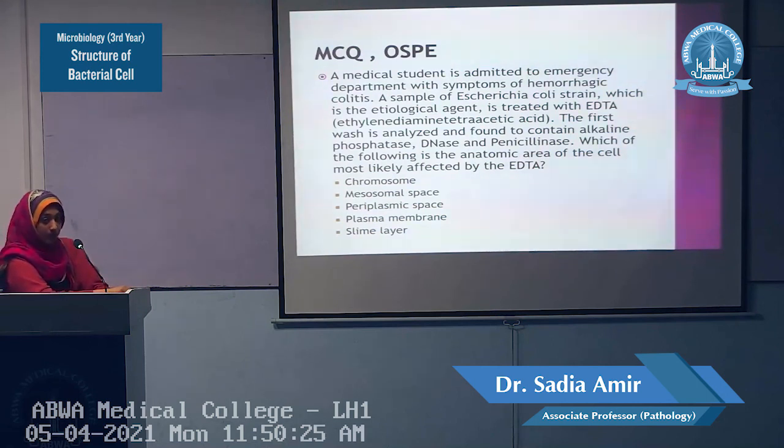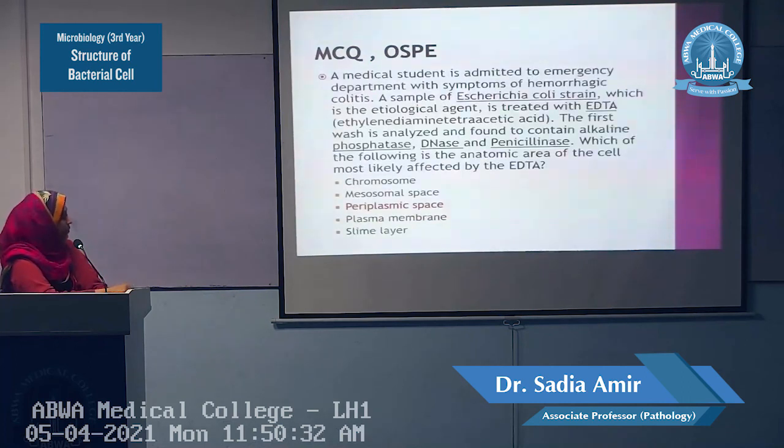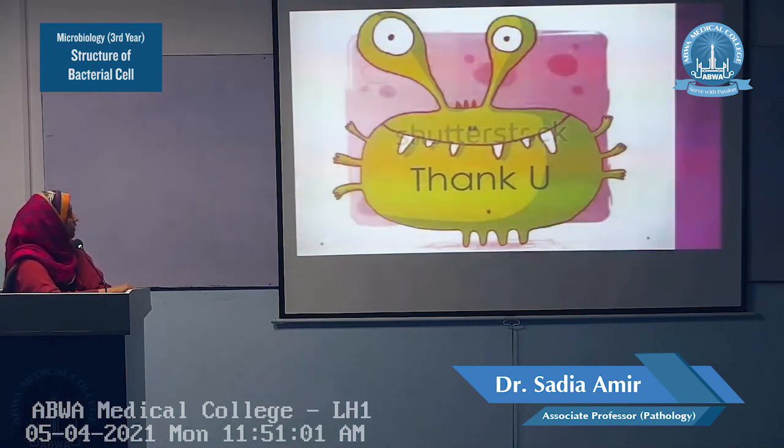EDTA disrupts the cell membrane, so the periplasmic space will be the area most likely affected by the EDTA. It has these enzymes which are mentioned. This is a clue. These underlined parts are the clue. E. coli, why is it underlined? It is a gram-negative bacteria, and gram-negative bacteria have the periplasmic space, which is a site for the action of the beta-lactamases, penicillinases. So these are the hints. Thank you.